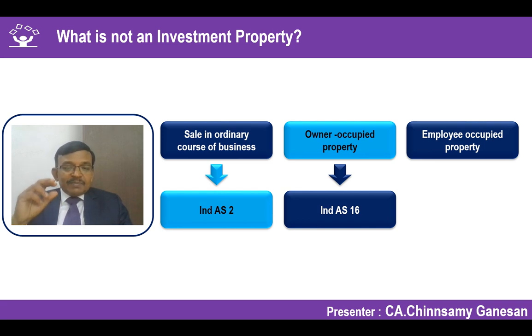If a property has been given on concessional rent, or maybe at zero rent to an employee, there is an employee benefit given to the employee. That employee benefit should be measured and recognized as per Ind AS 19. But the related property, that asset, what I have to do with that?